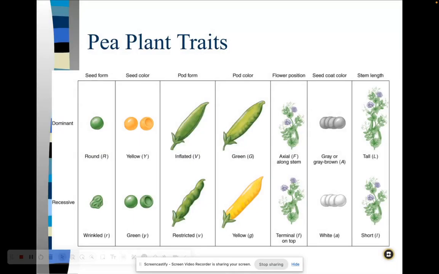Here were some traits of pea plants that Mendel was looking at. So their seed form, round or wrinkled, seed color, yellow or green, pod form, inflated or restricted, color, green or yellow, flower position, seed coat color, and stem length. And the words dominant and recessive you see right here, we're going to talk about a little later.